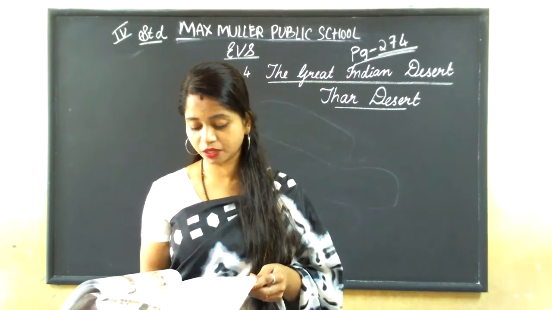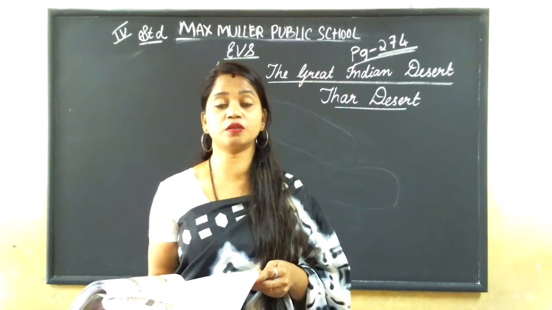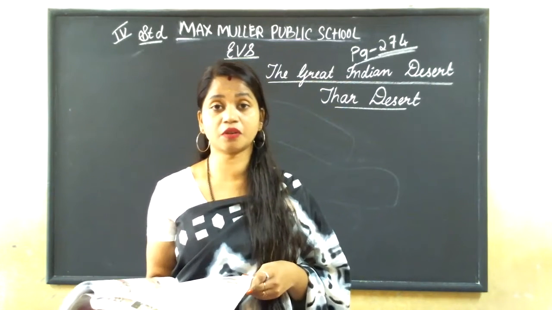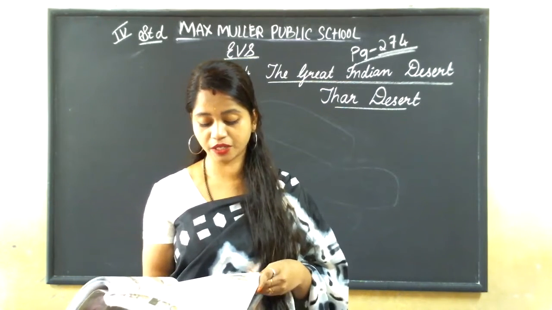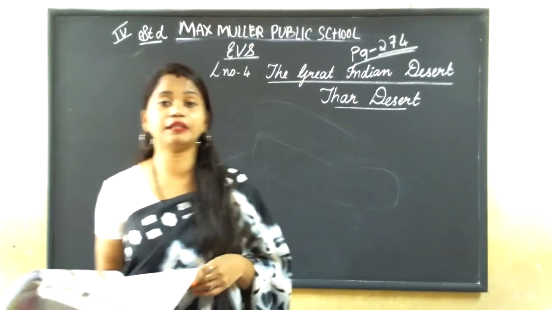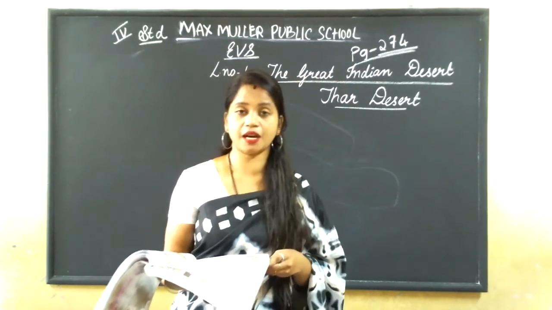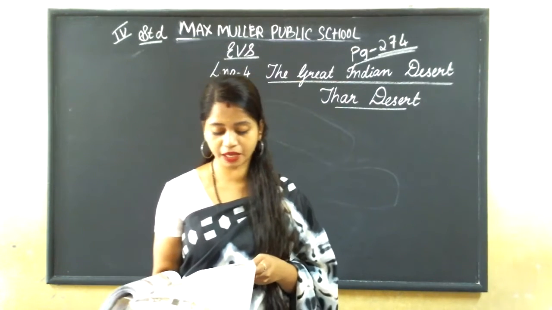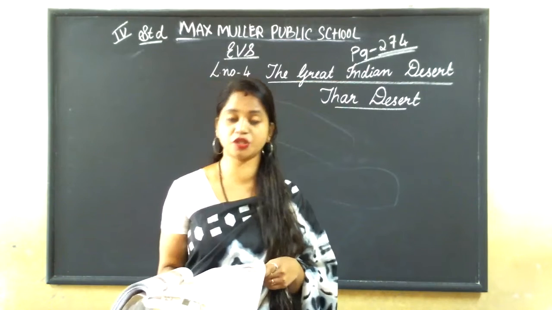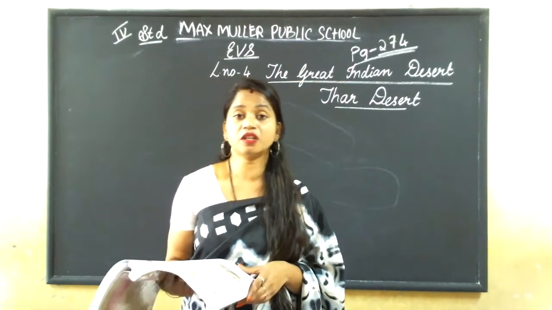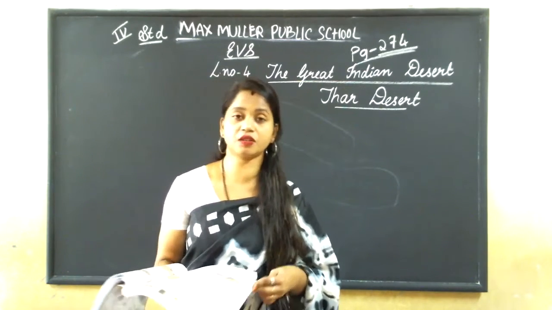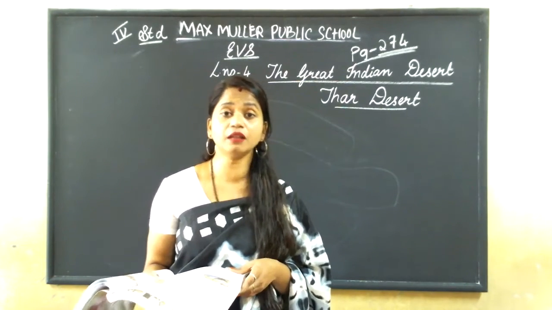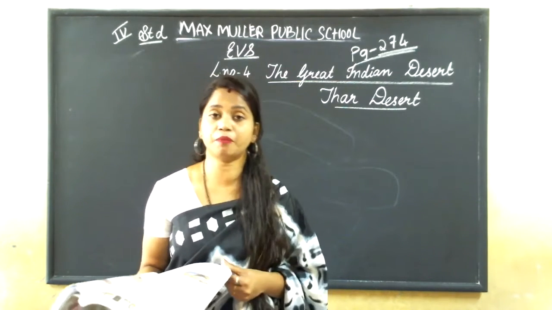So women in the villages walk a long distance to get water. River Luni drains the Thar, meaning it gives water to the Thar desert. The government of Rajasthan is making efforts to provide water for domestic and irrigation purposes. The government is working hard to give water to Rajasthan for drinking and irrigation.